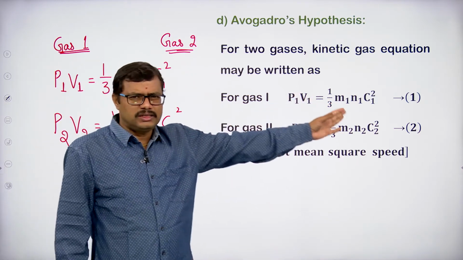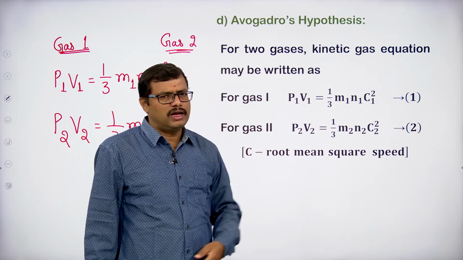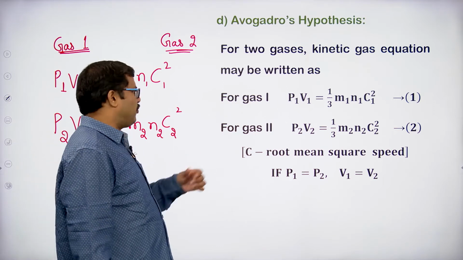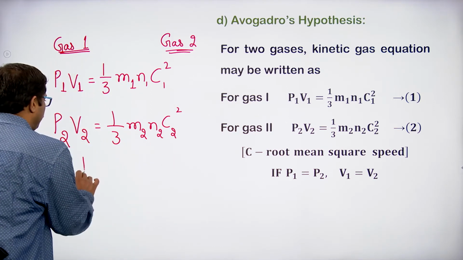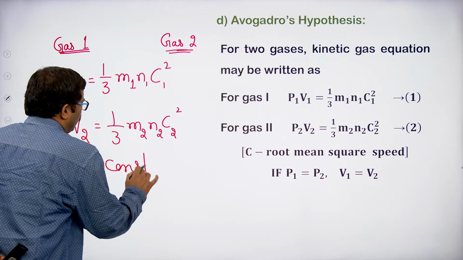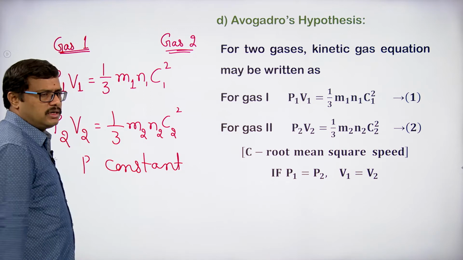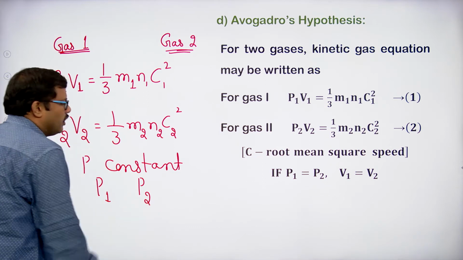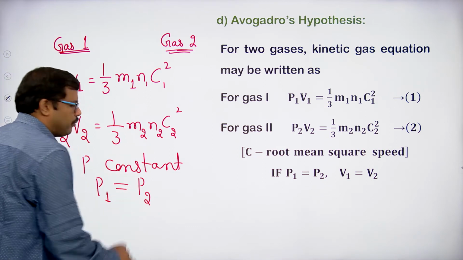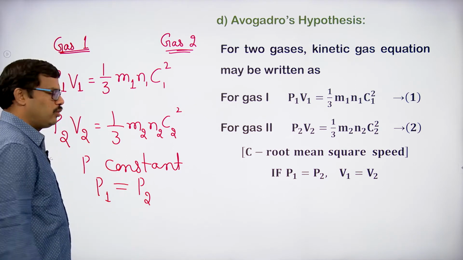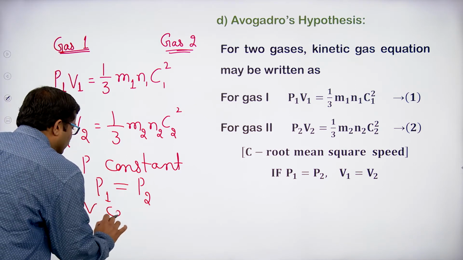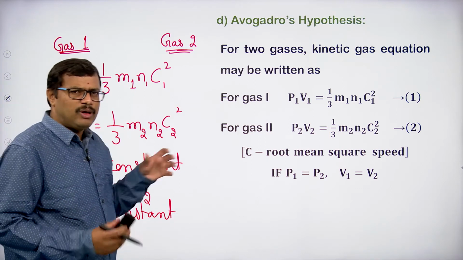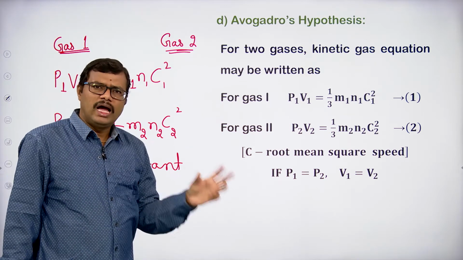What is c here? c is nothing but the speed or velocity, the root mean square velocity or root mean square speed in this case. Let us say that the pressure is constant in both gases. The first gas pressure is P1, the second gas pressure is P2. If I keep the pressure constant, P1 will be equal to P2. And I am also keeping the volume constant, taking the same volume of both gas 1 and gas 2.